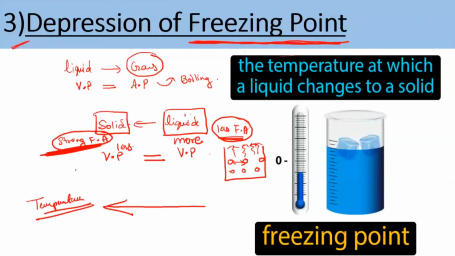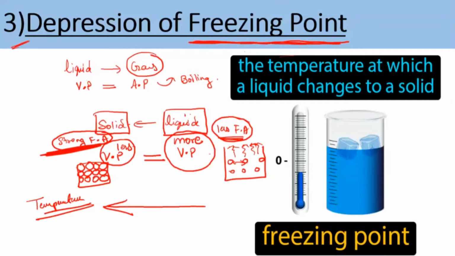So in the solid state, what happens? Comparing with the solid, here the molecules are tightly packed. When they are tightly packed, the force of attraction between them is very high, so they are tightly held there. It's difficult for them to go into the vapor phase, but with difficulty a few molecules will go. So less vapors will be formed in the solid state, whereas in the liquid the force of attraction is less, so more vapors will be formed. The reason is totally the force of attraction. Got the point now? So here more vapors are there.